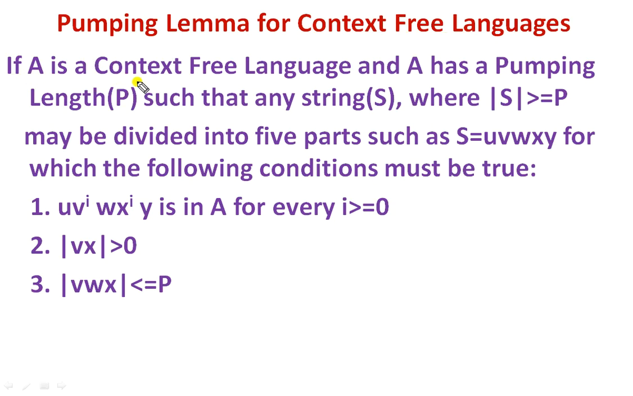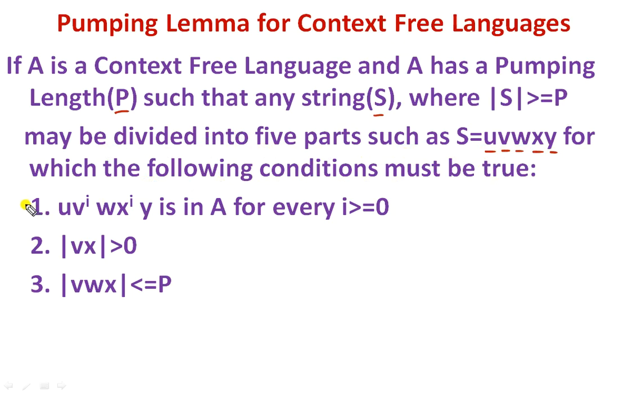If A is a context-free language, then A has a pumping length P such that any string S where the size of S is greater than or equal to P may be divided into 5 parts. In the case of regular languages, we divided into 3 parts. Now, we have to divide into 5 parts such that S is equal to UVWXY, for which the following conditions must be true. There are basically 3 conditions.